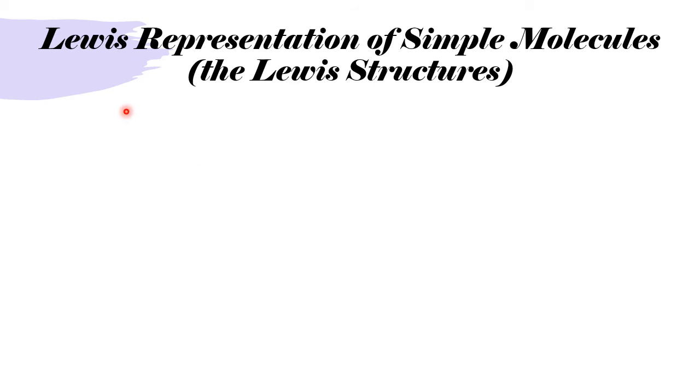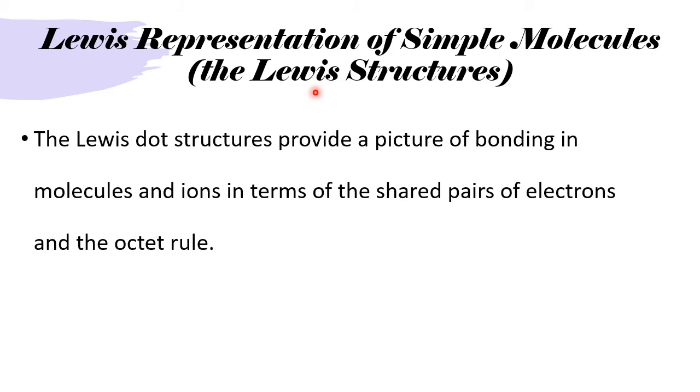Now, Lewis representation of simple molecules. There are some rules for how to draw structures using the Lewis concept. Some points are there, so those points are kept in mind before you go for the drawing of the Lewis structure or the electron dot structure. The Lewis dot structures provide a picture of bonding in molecules and ions in terms of shared pairs of electrons and the octet rule.